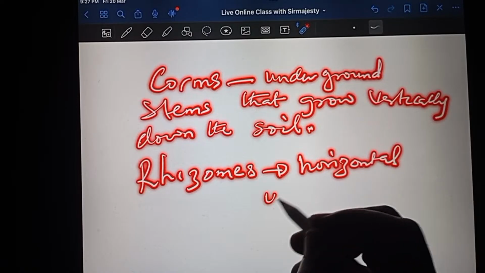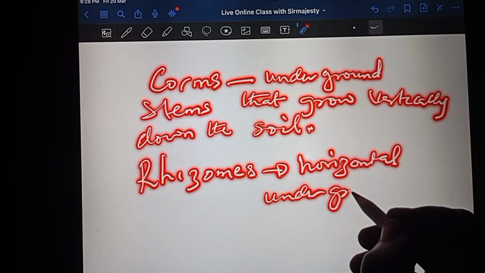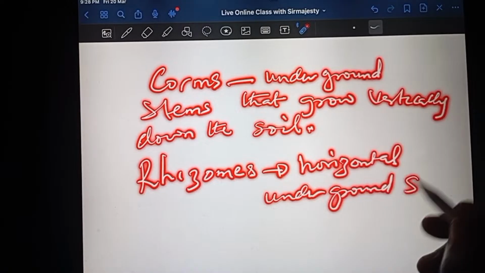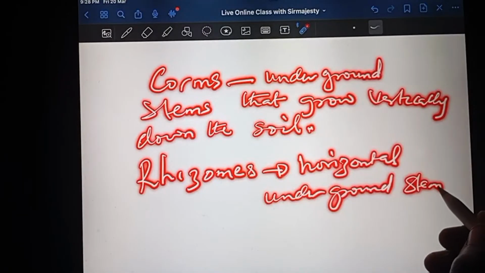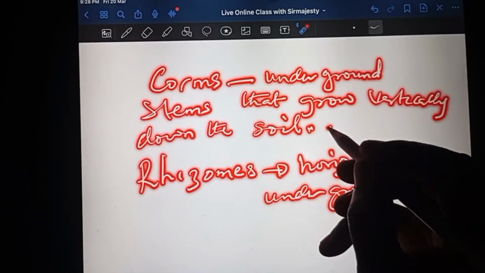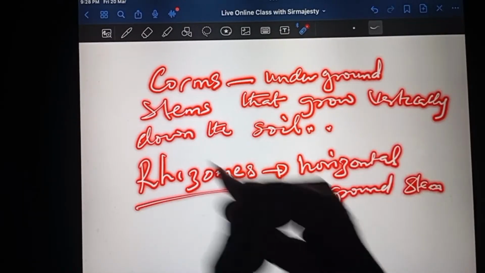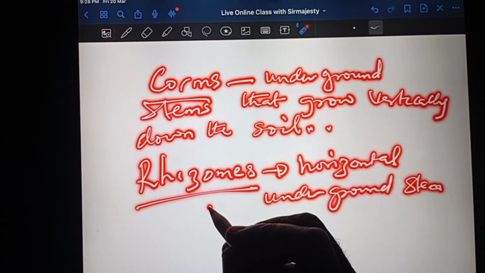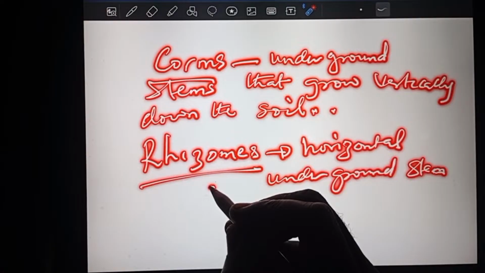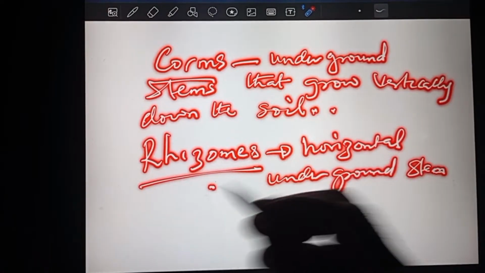Horizontal underground stems, such as ginger and canna lily. But here cocoyam should be a corm, and then both rhizomes and corms are underground stems. So it is a storage organ where food is stored. Where? In the stems, according to the question we have there.